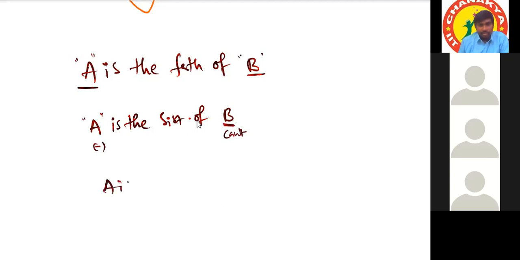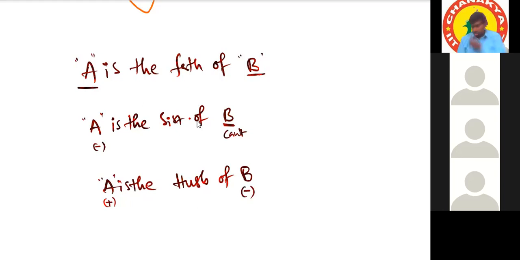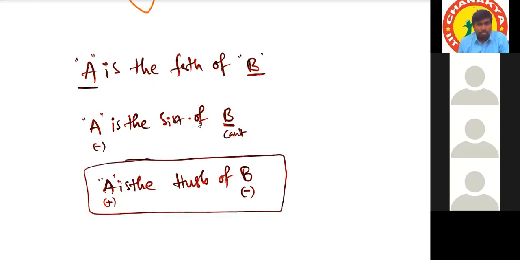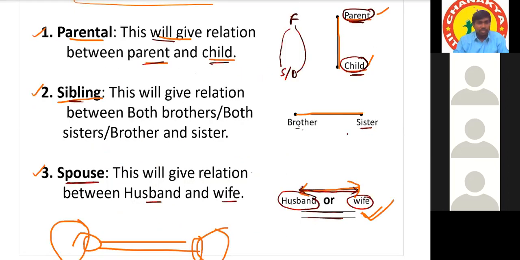Next, A is the husband of B. Now tell me, what is the gender of A? Male. What is the gender of B? Female. It should be a female. So if you know one person's gender, it is possible to declare the other person's gender only in spouse relation. It is not possible in other relations. So these are the basic things required to solve the questions.